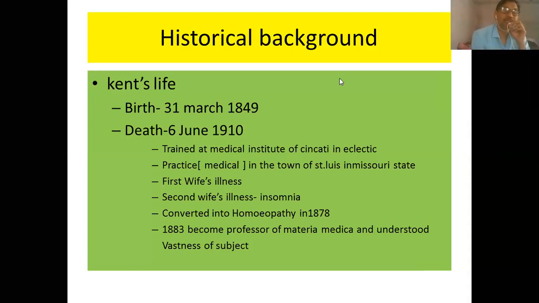And then in one of his communications, he wrote about this illness of Clara Louise Kent to one of his friends. Fortunately, that friend of Dr. Kent was a homeopathic practitioner, and that homeopathic practitioner, after reading the details of Kent's wife's illness, sent him some medicine. After receiving that medicine, Dr. Kent administered the first dose to Clara Louise Kent.